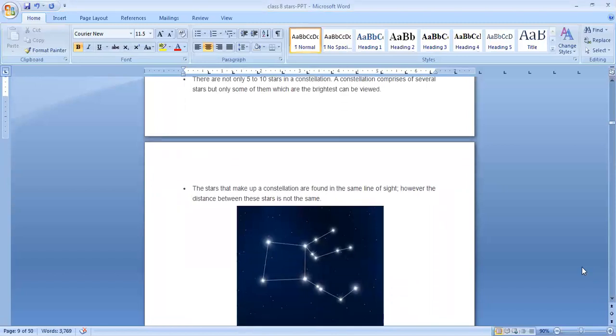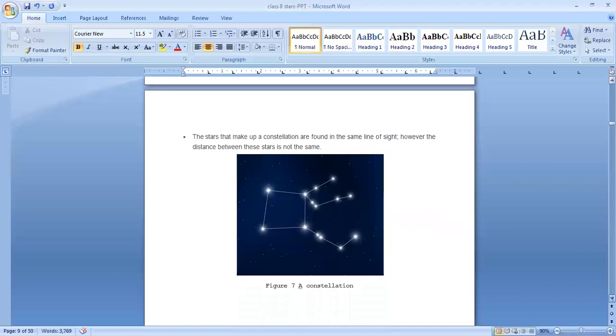The stars that make up a constellation are found in the same line of sight. However, the distance between these stars is not the same. You can see here many stars: 1, 2, 3, 4, 5, 6, 7, 8, 9, 10, 11, 12, but in total 14 stars are here. But you see the distance between two stars will not be the same. Some are very close, some are a little far, like that.